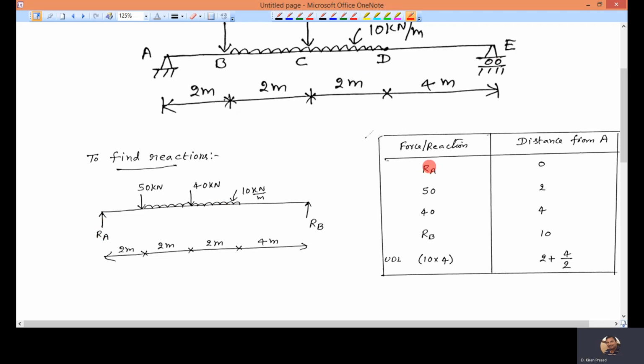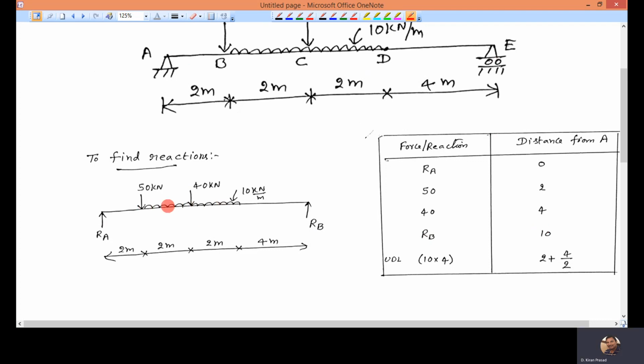First force is RA. Because RA is passing through A itself, the distance is 0. Another force is 50, at a distance of 2 meters from A. Then 40, at a distance of 4 meters from A. Then RB, whose distance from A is the total distance, 10 meters.